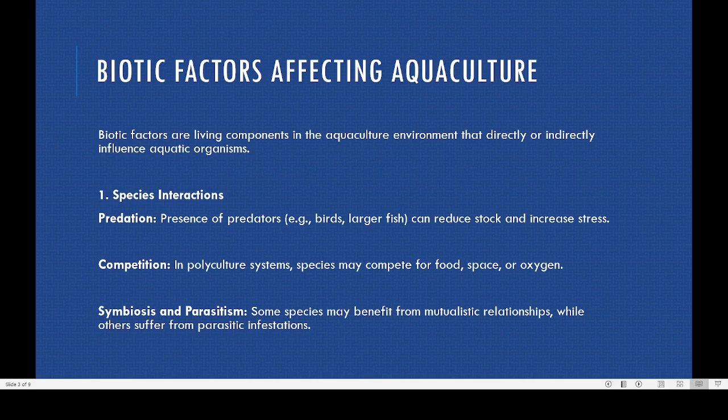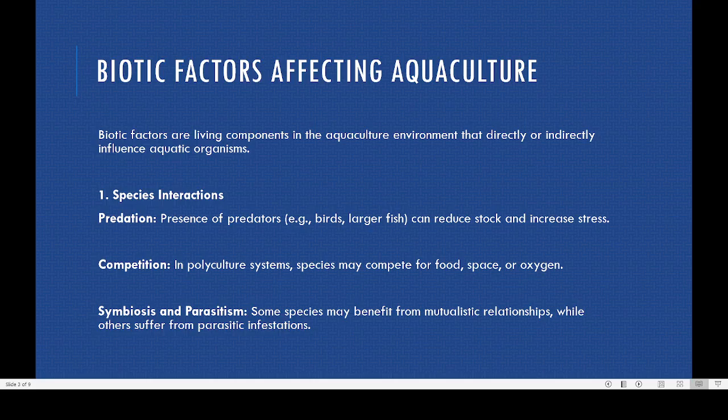Now the main biotic factors here, you can see that one is how species are interacting with each other. In that category, we can see there are three types of relationship. One is predation. Predation means presence of a predator. For example, we had a fish pond here last year, and we were not covering it.